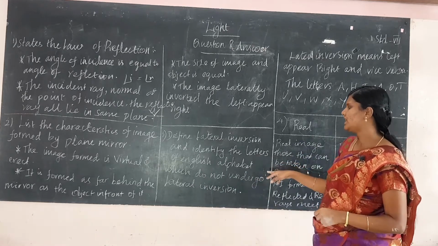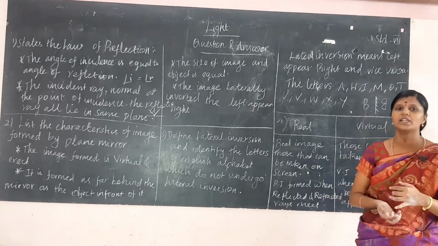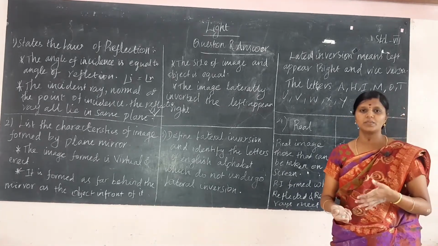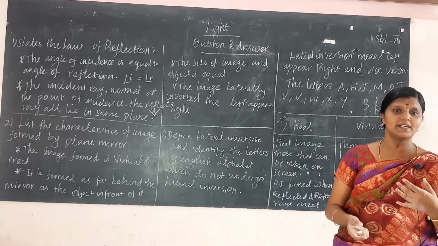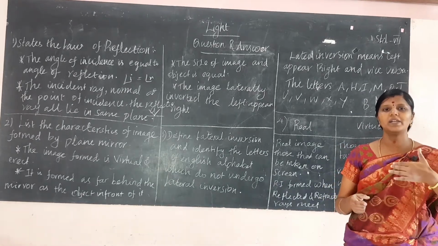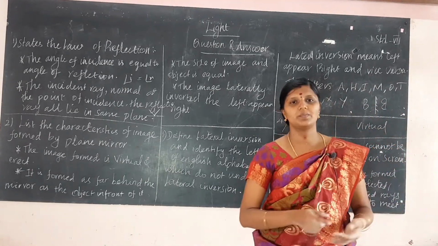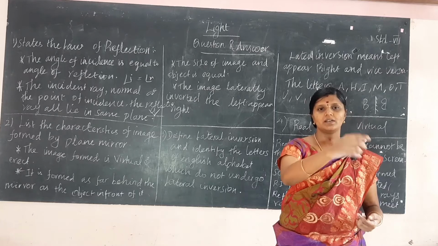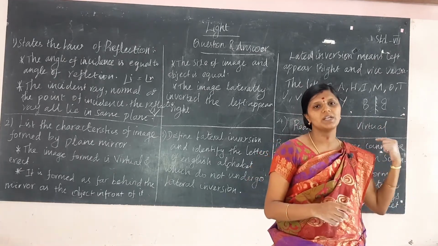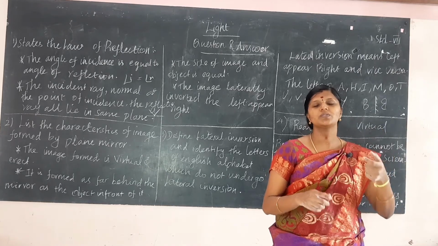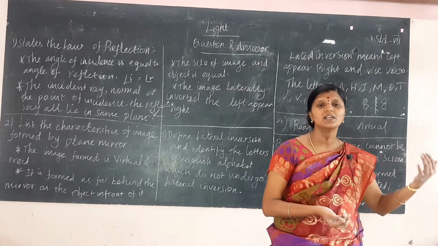Next, define lateral inversion and identify the letters of the English alphabet which do not undergo lateral inversion. Lateral inversion means left appears right and right appears left. This is called lateral inversion. The word ambulance is written in lateral inversion, because in the front mirror while driving, the ambulance will show as straight letters. So ambulance is written using the lateral inversion method.